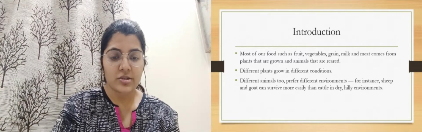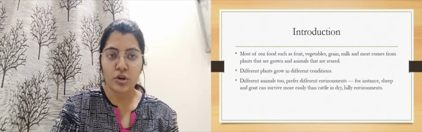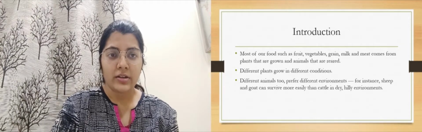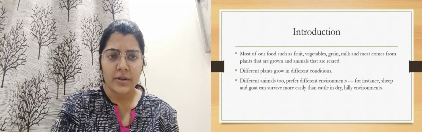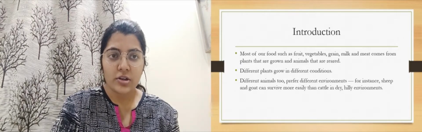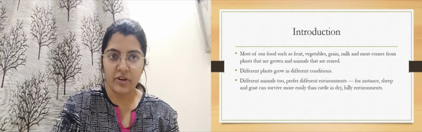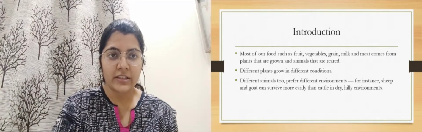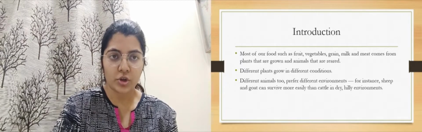So different plants grow in different conditions. Let us say for example any plant and any other plant. Both of the plants cannot need the same environment. Each and every plant will have its own environment, its own surroundings to grow.